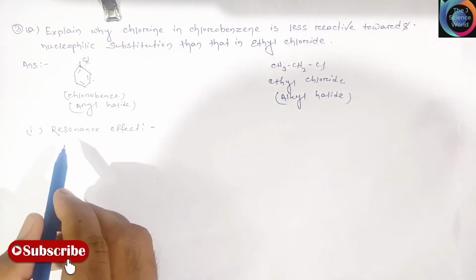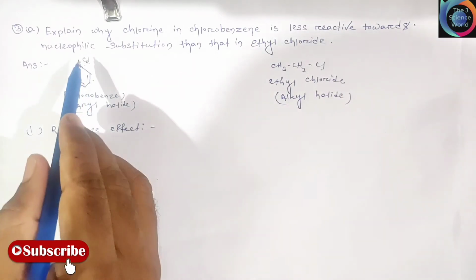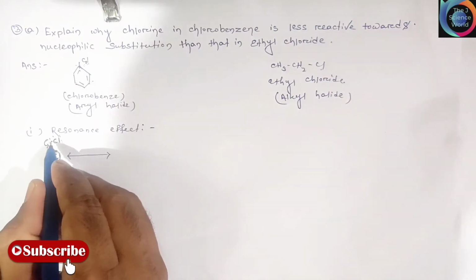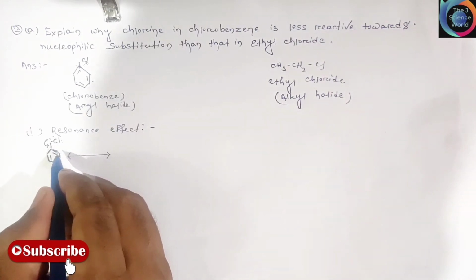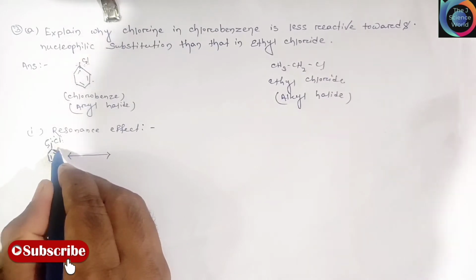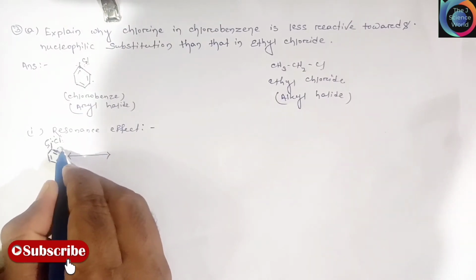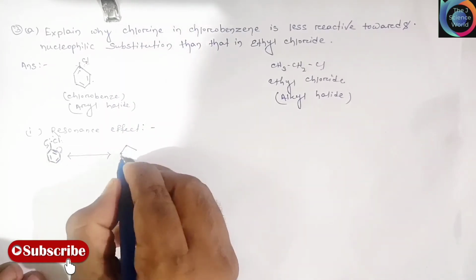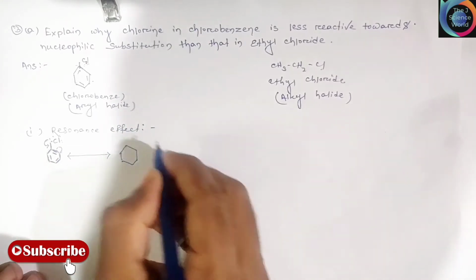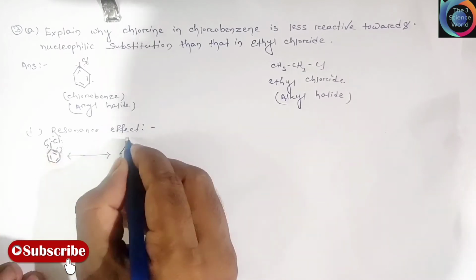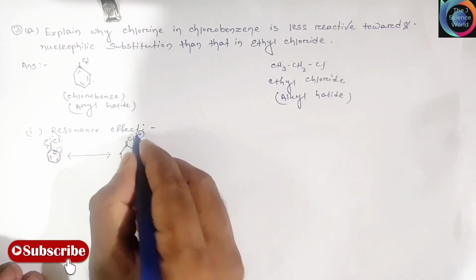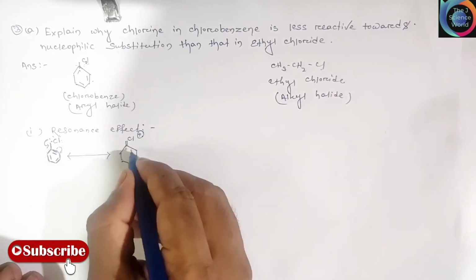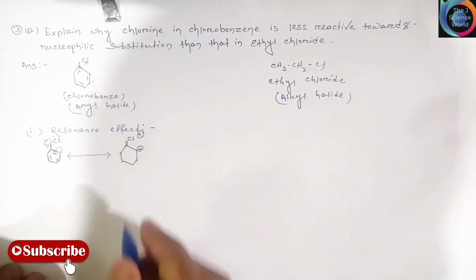Let's understand how resonance effect affects the carbon chlorine bond. Friends, this electron comes to this position and this double bond comes to this position. In the next resonance structure, positive charge is plus and in this place negative charge.